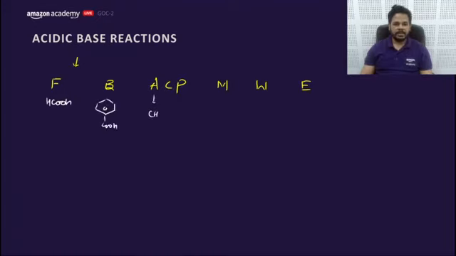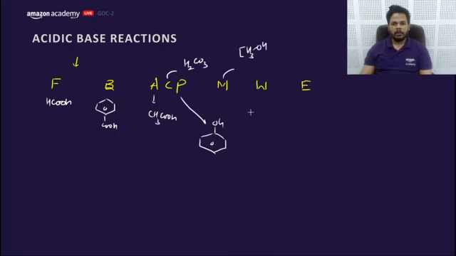This is acetic acid, CH3COOH. C for carbonic acid, H2CO3. P for phenol. M for methanol. Methanol is the only alcohol which is more acidic than water. Rest all alcohols are less acidic. This is ethanol.